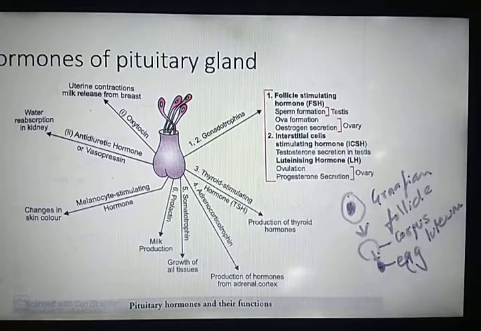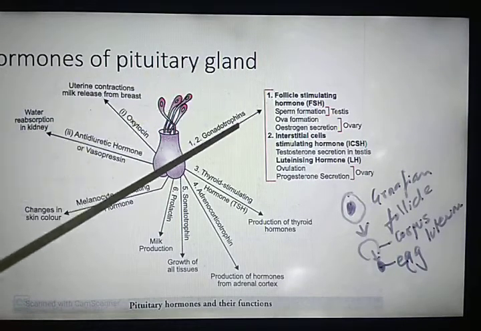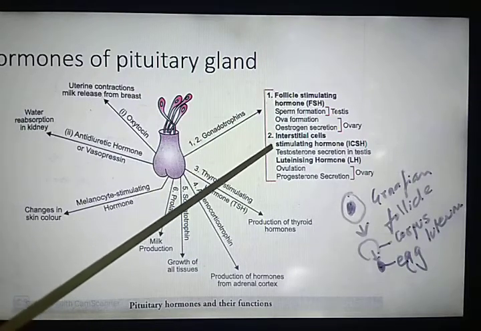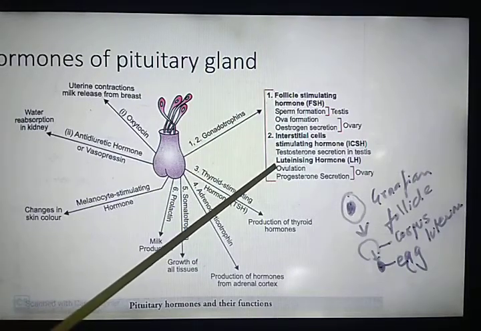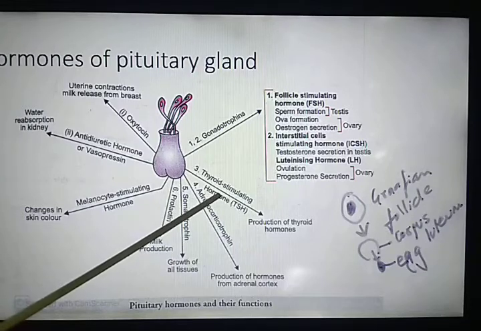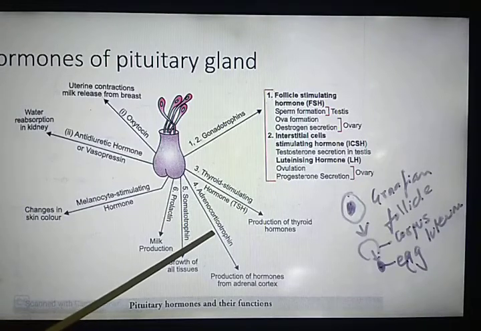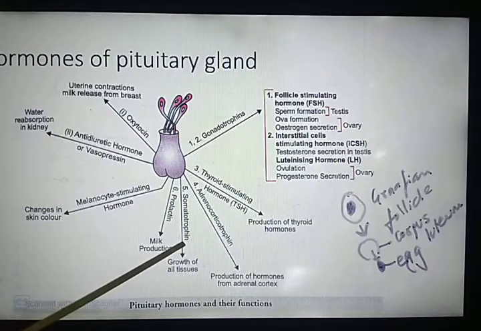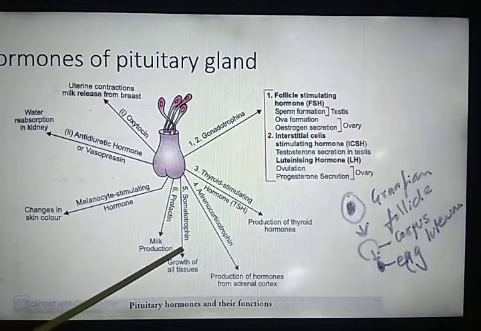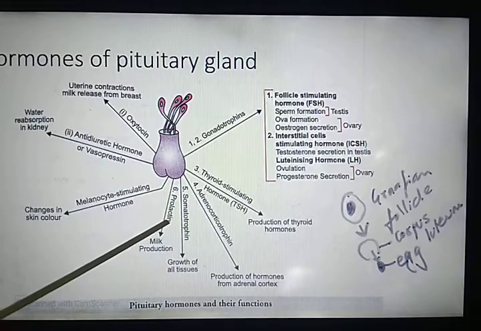So these were the hormones of the pars distalis, that is gonadotrophin, follicle stimulating hormone, luteinizing hormone, thyroid stimulating hormone, adrenocorticotropic hormone, somatotrophic or growth hormone. Somatotrophin is also known as growth hormone, and prolactin.